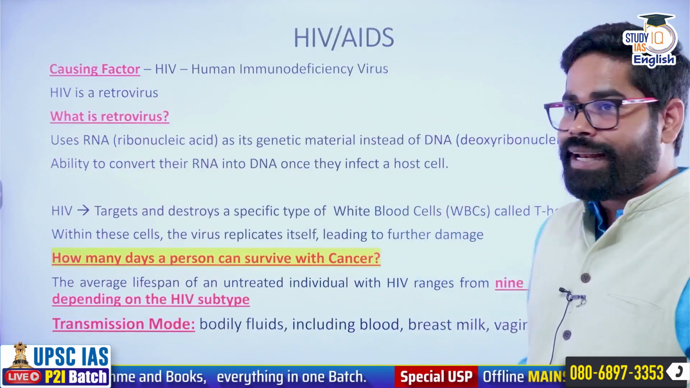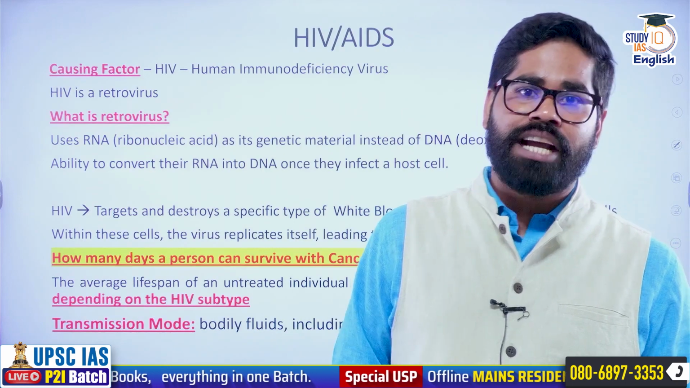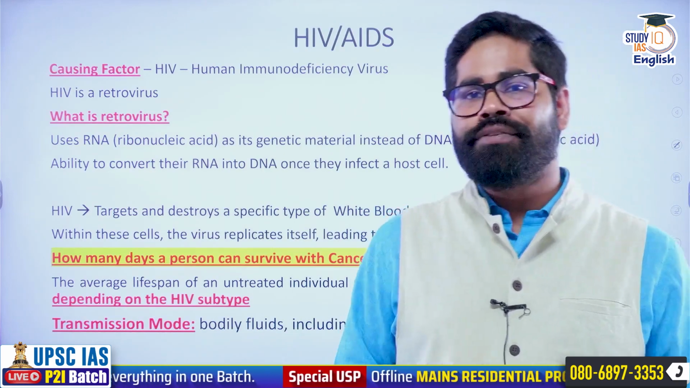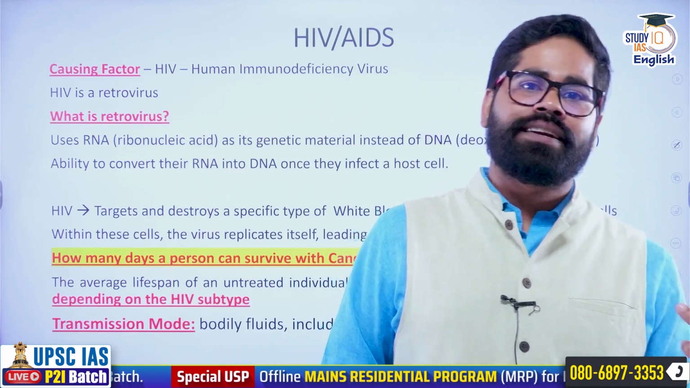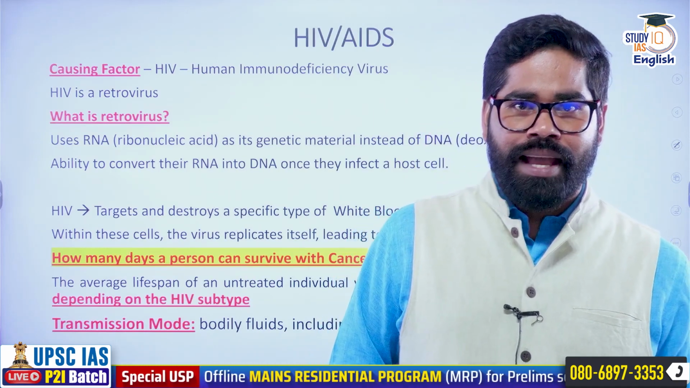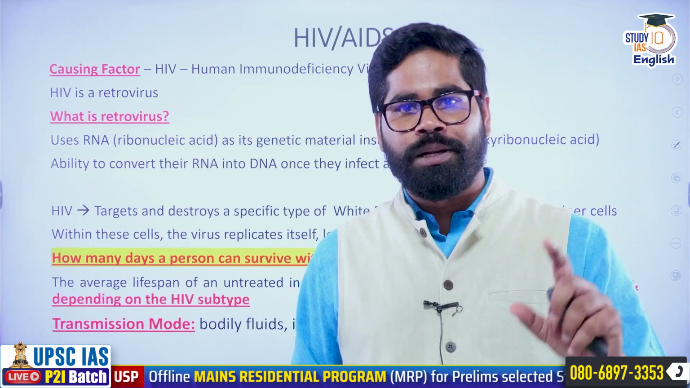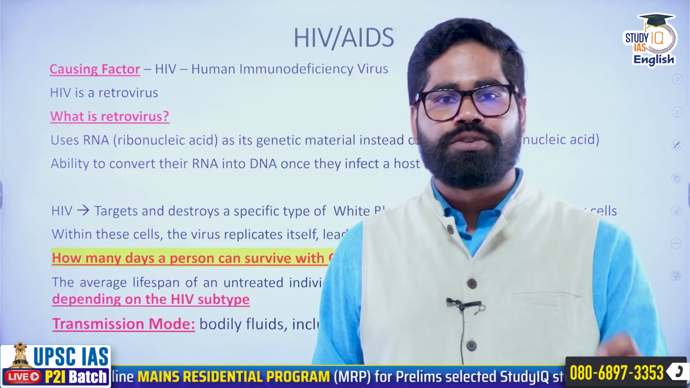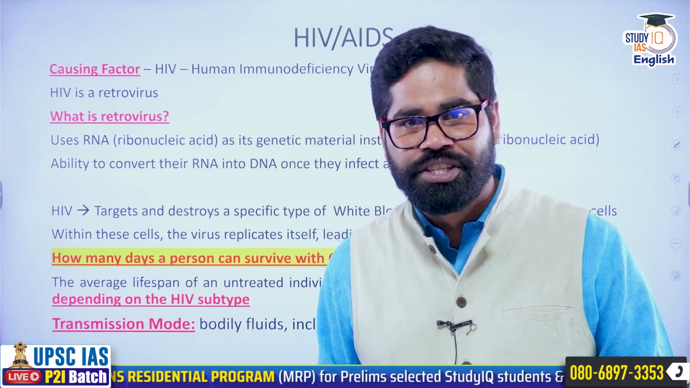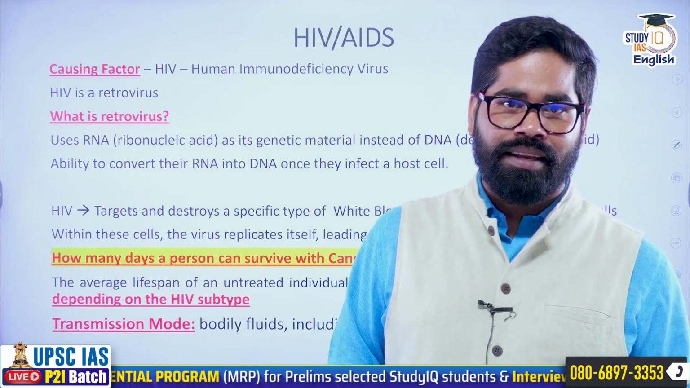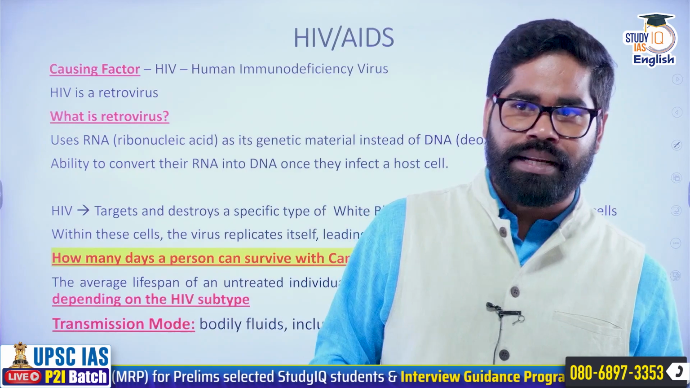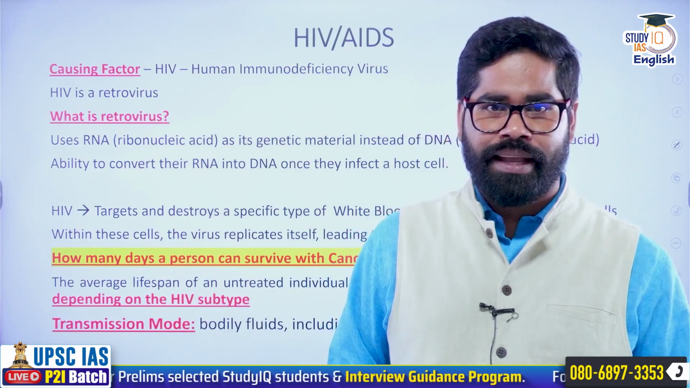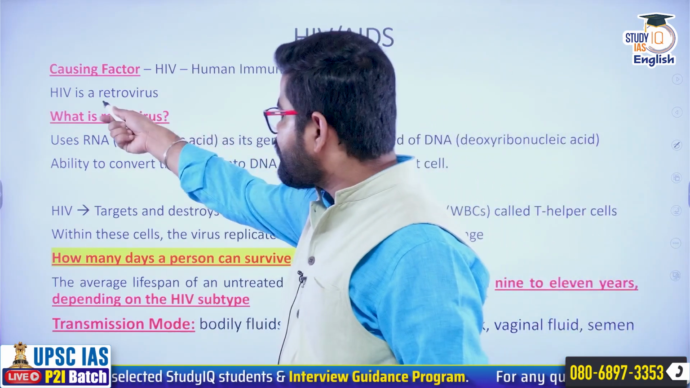The next deadly disease is HIV AIDS. HIV is basically human immunodeficiency virus. This is a retrovirus. And this virus is responsible for causing a disease which is called as acquired immune deficiency syndrome. Basically, it is a combination of various symptoms, hence called as a syndrome. Now the question is, what is a retrovirus?